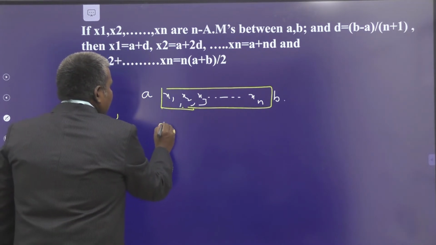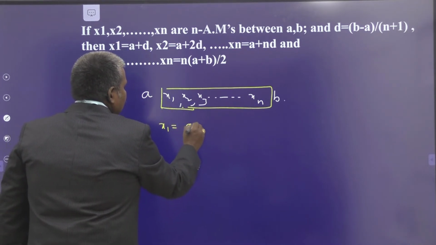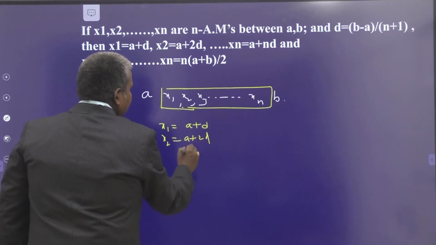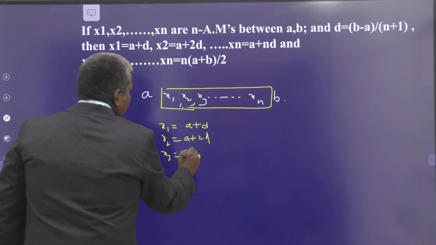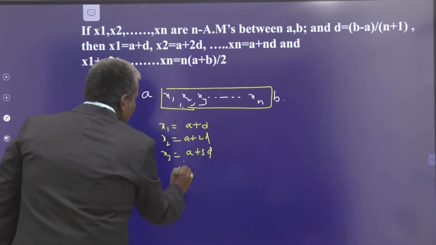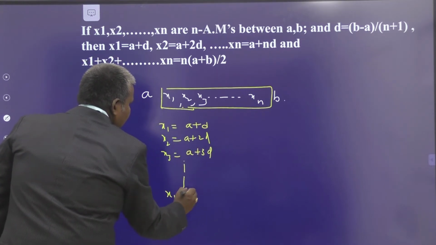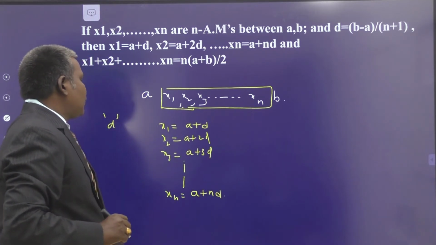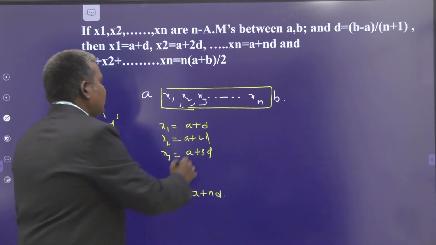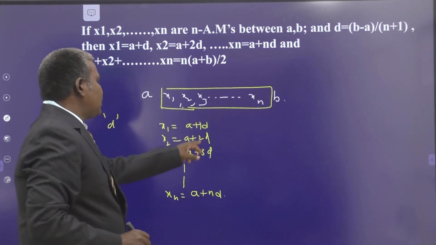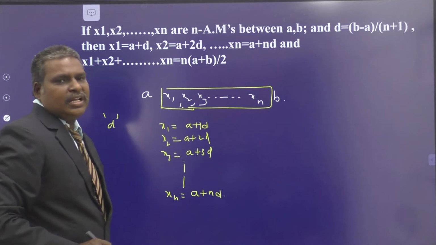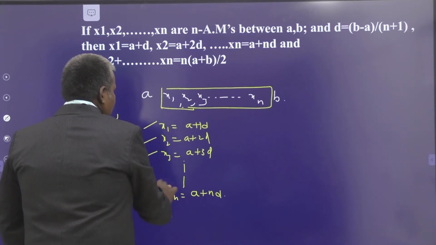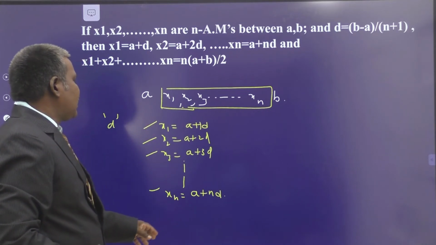Then x1 is what, my dears? x1 is equal to a plus d. x2 is equal to a plus 2d. x3 is equal to a plus 3d. And so on up to the nth arithmetic mean, xn is equal to a plus nd. Am I correct or not? Suffix is 1, automatically here will be 1. Suffix is 2, here will be 2. Suffix is n, automatically a plus nd. These are n arithmetic means: x1, x2, x3 and so on up to xn.